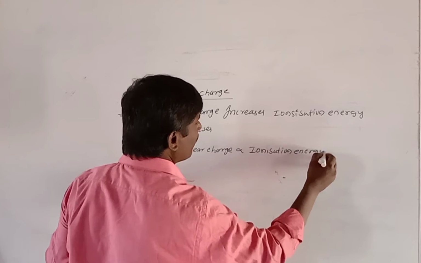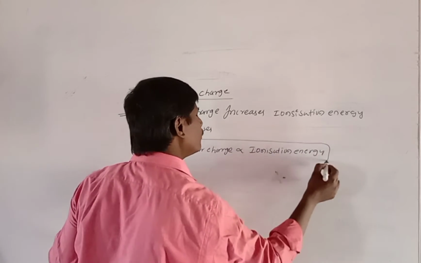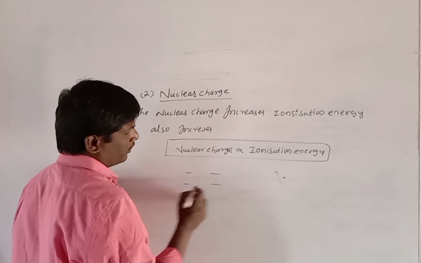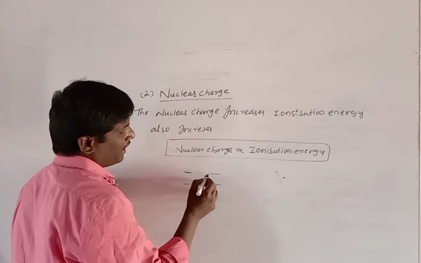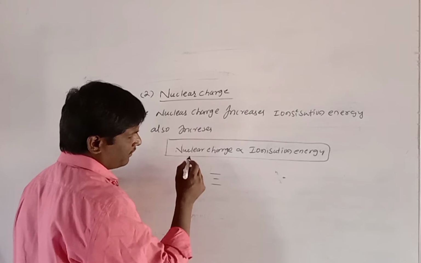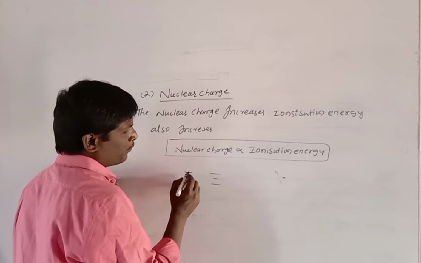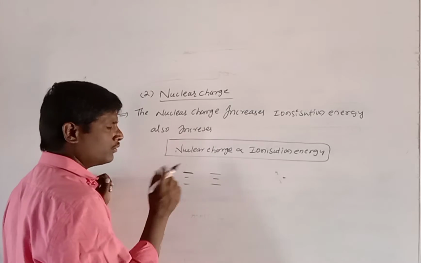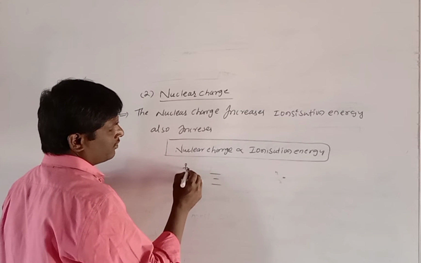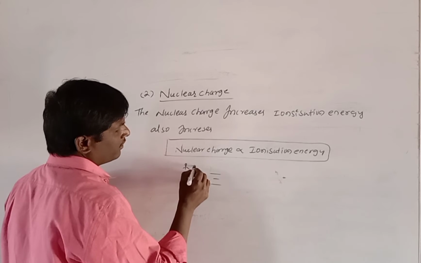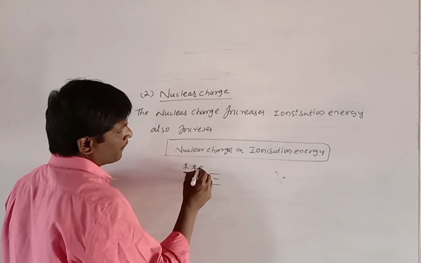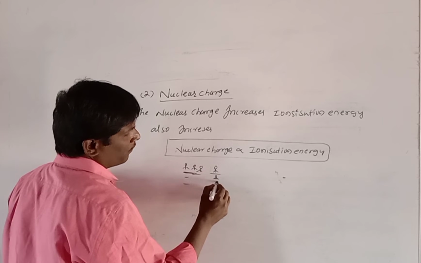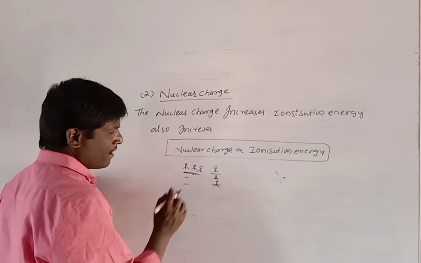Why? See here all of you, for example, in a class students are sitting like this; these are called horizontal rows, and these are called vertical columns. Take two or three students for observation.